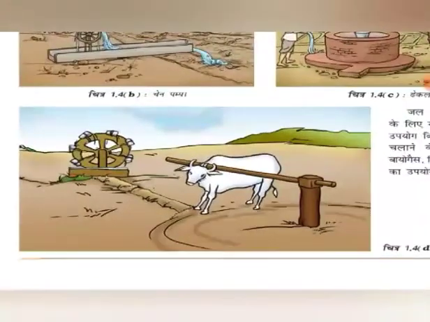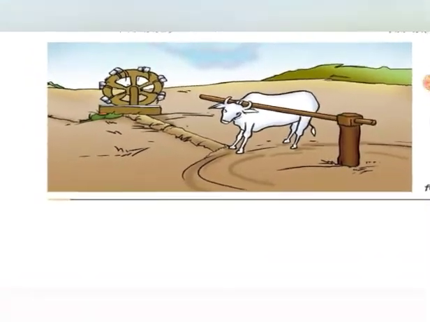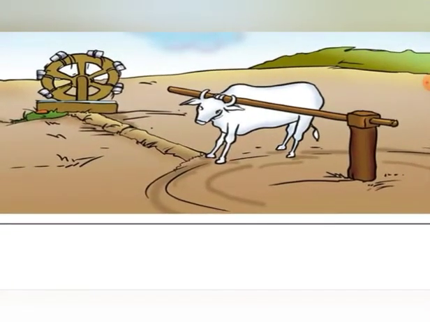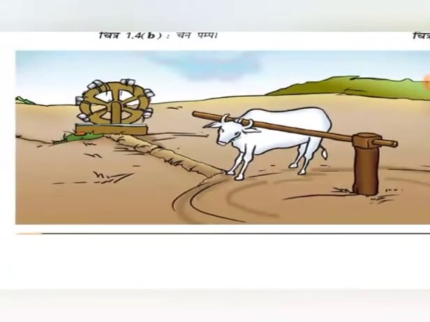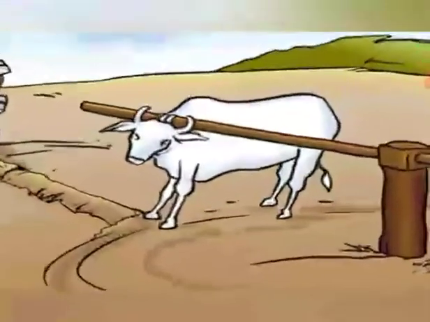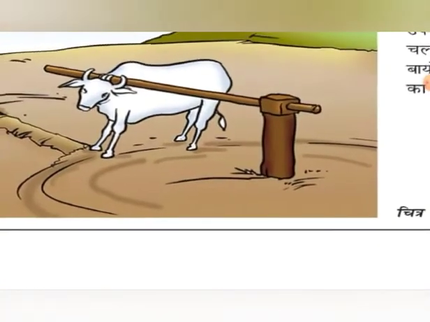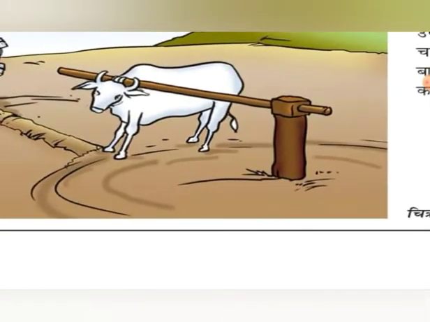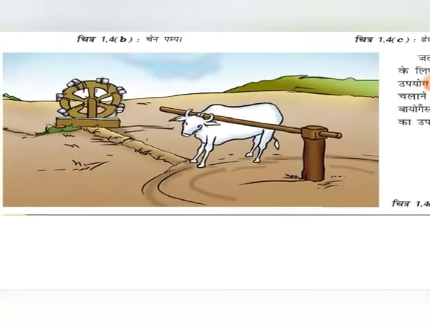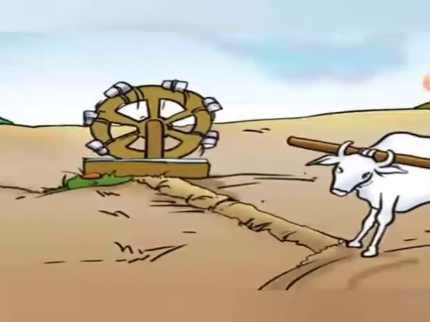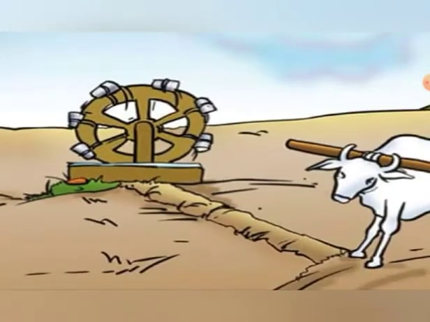And another method is called rahat. By the help of the bull, this is a machine, the old machine. When the bull rotates this, as you can see here in a circular path, the bull is moving this part of the machine, and when the bull rotates, here is a wheel.